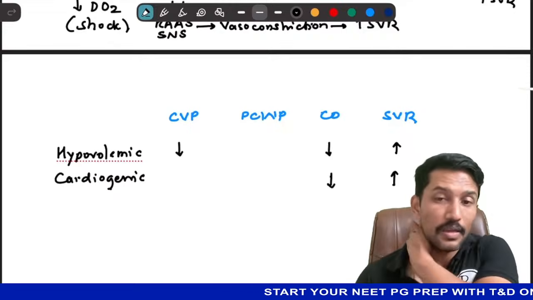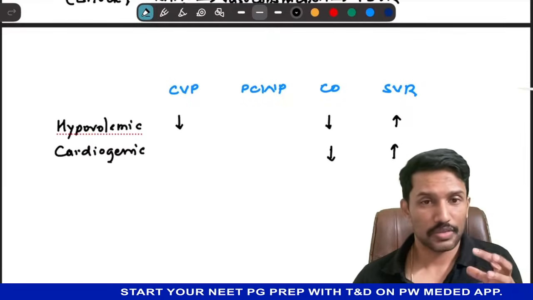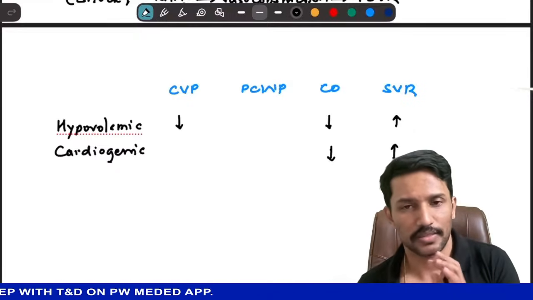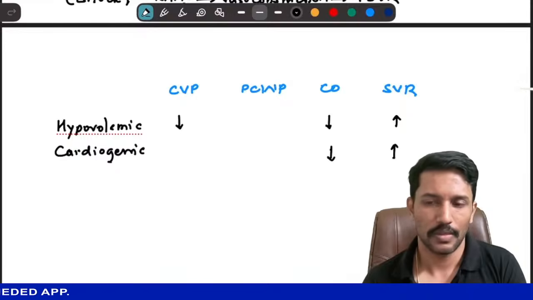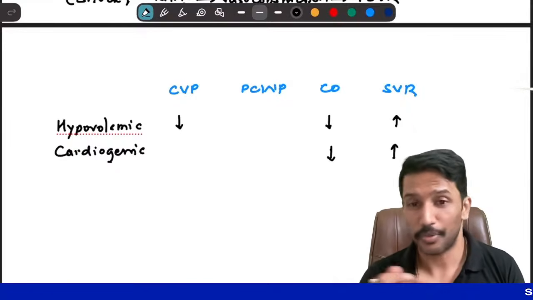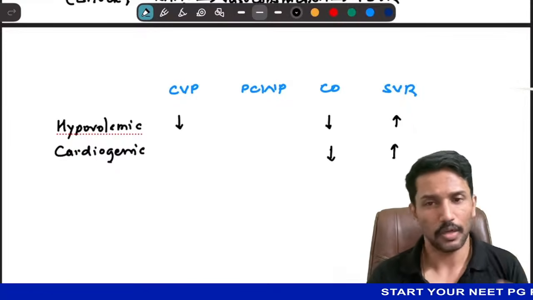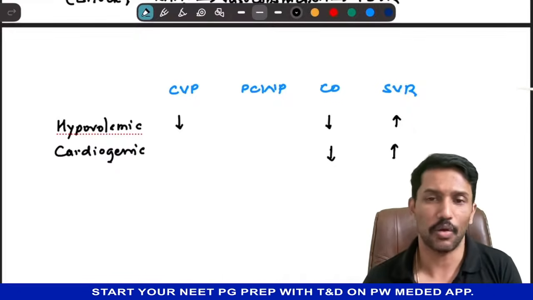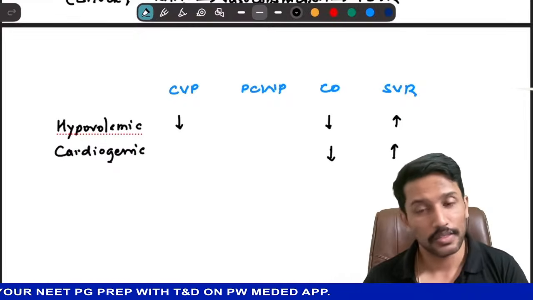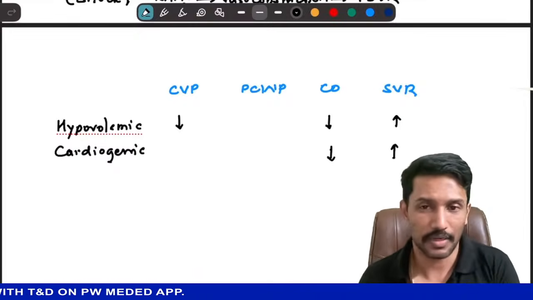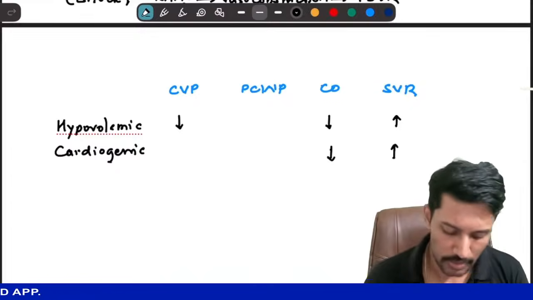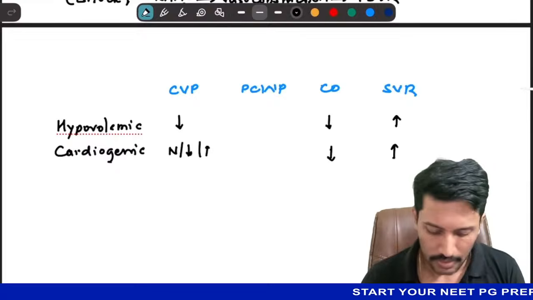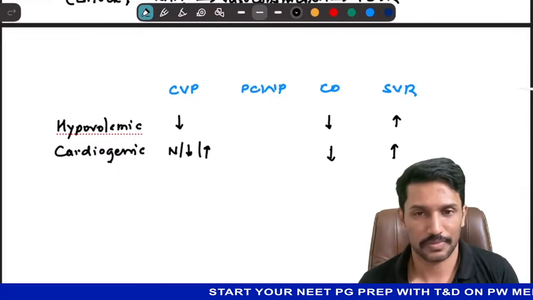Okay. So far the parameters look the same, right? What will happen to CVP? CVP depends on volume status as well as the right heart status. So if there is low volume, even in a patient with cardiogenic shock, CVP can be low. If the volume status is normal and the right side of the heart is not affected, CVP can be normal. And if there is also involvement of the right heart, not only the left heart, then you will have increased CVP as well. So CVP may be normal, decreased or increased depending on other parameters.